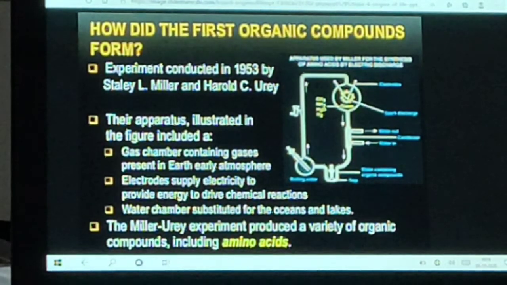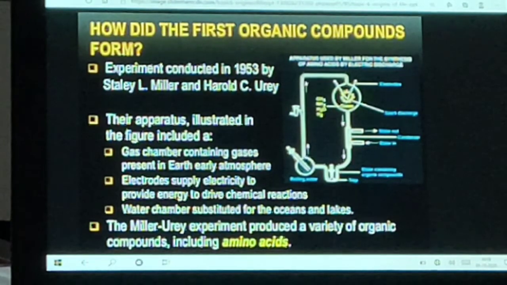He speculated that the conditions on earth at that time, which were far from the conditions we see today, could have given rise to more complex organic molecules that were necessary for life. But how did these organic molecules arise? How did the first organic compound form?